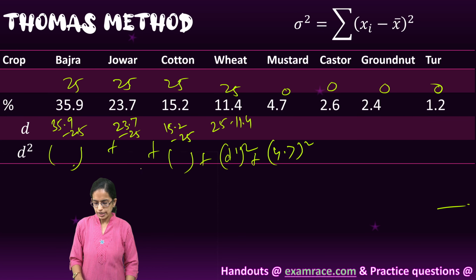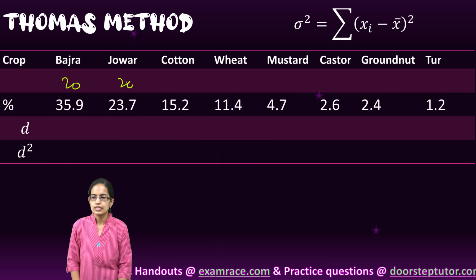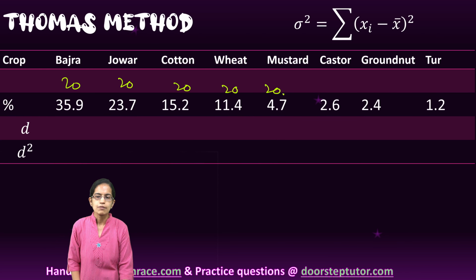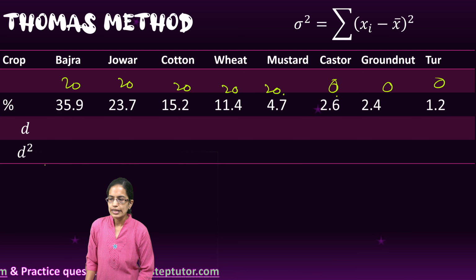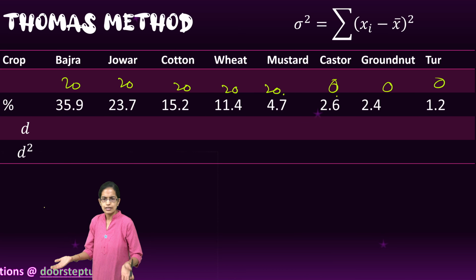We can calculate it with 5 crops. So I can take the share as 20, 20, 20, 20 and divide it into 5 crops, and the rest of those I can mark as 0, 0. I can take the value for d and d square and calculate it further.